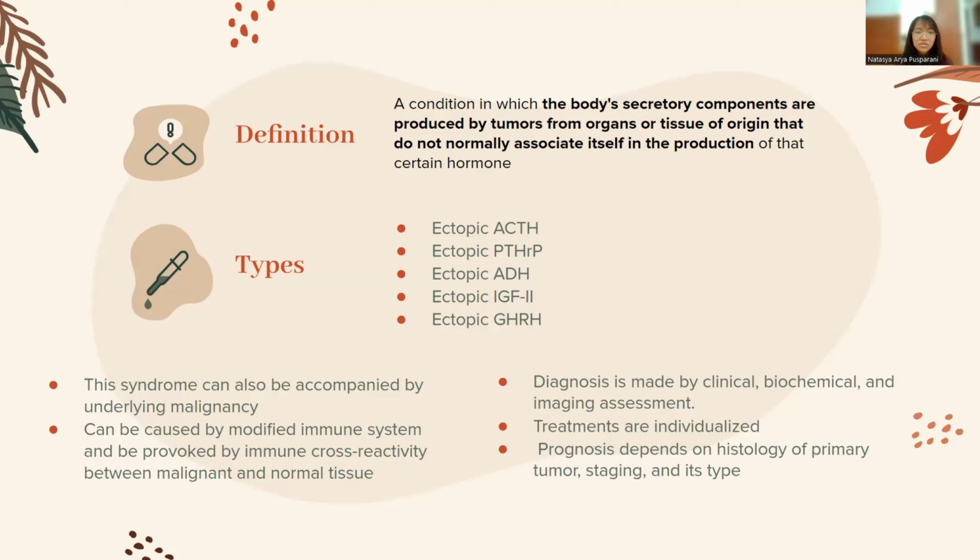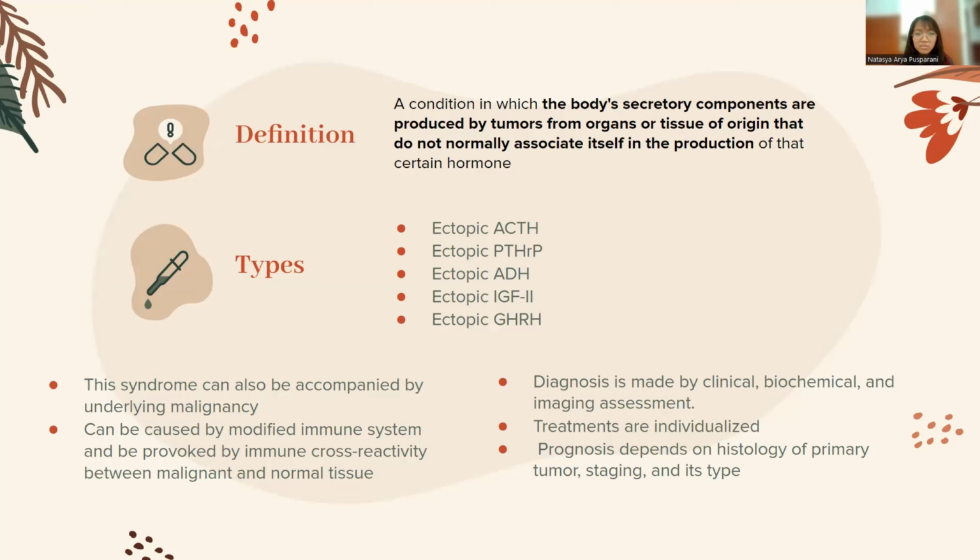So what can provoke tumors with ectopic production of hormone? It can be due to a modified immune system as a response to neoplasm, and also by immune cross-reactivity between malignant and normal tissue. This condition can have various effects throughout multiple organ systems and may not always correlate with malignancy.